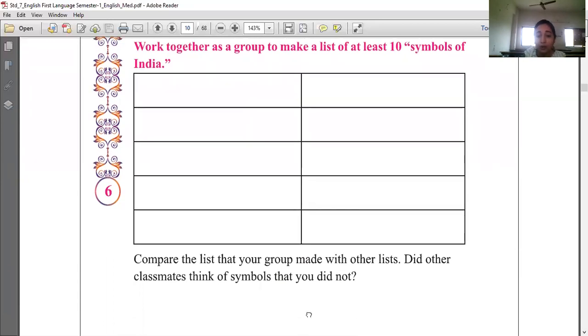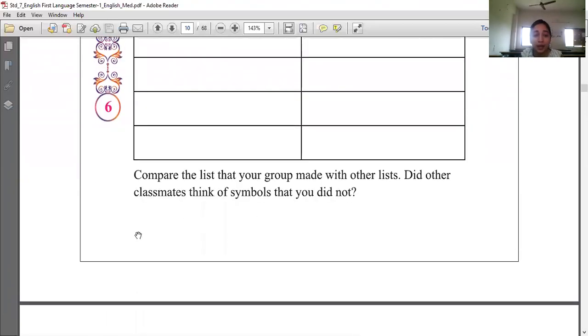And in the homework over here, you have to write your favorite symbol. Which is your favorite symbol and why is it your favorite symbol? This you have to write over here. Clear? So today we are doing only this much. You have to think a lot, okay? Think about the symbols of India and why one symbol is your favorite symbol, and what does the symbol mean? You have to do this in the homework, and those who have not seen all the videos, you have to see the videos and complete the notebook by our next class.